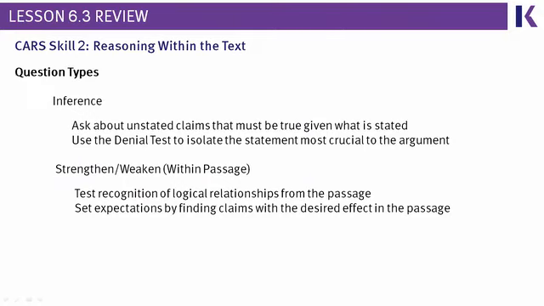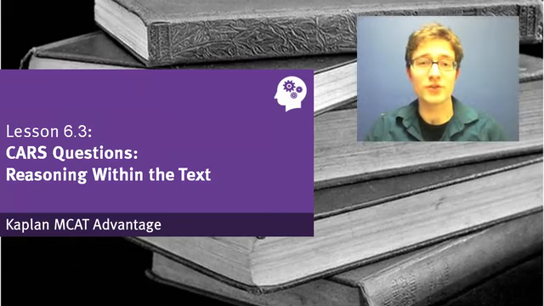We saw one passage about Mr. Murphy and his battle with the simple principle philosophers, but then we saw a bunch of questions. We saw some inference questions and we saw some strengthen and weaken questions. Inference questions are actually very similar to our good old friend detail questions that you might remember from Foundations of Comprehension. They're things that have to be true based on the passage, even though they're not quite stated in the passage. And strengthen and weaken questions are all about the relationship between two different details in the passage. Mostly, does one support the other or does one weaken the other? And those are the two main question types associated with this skill.